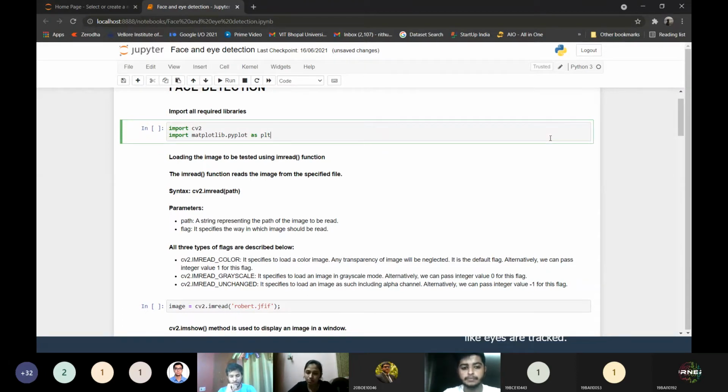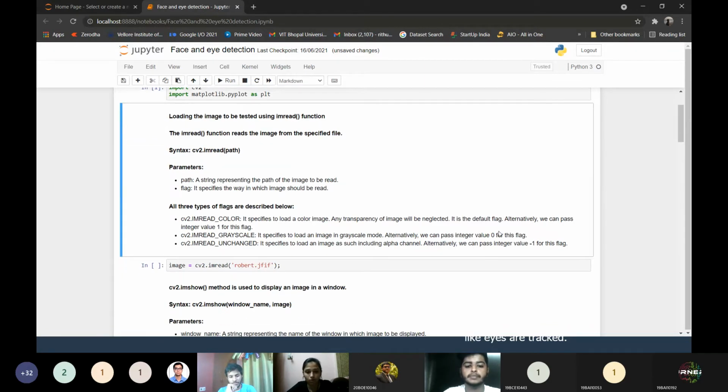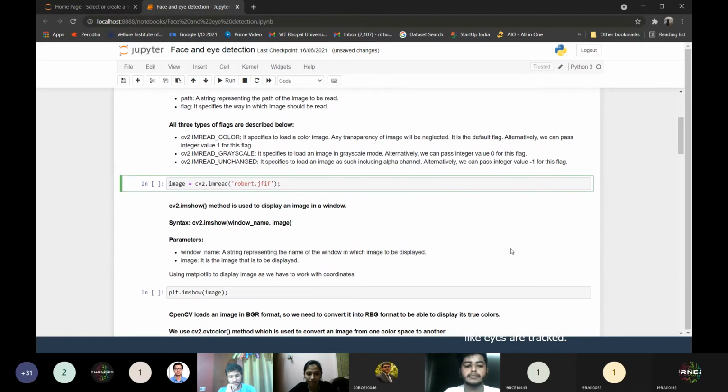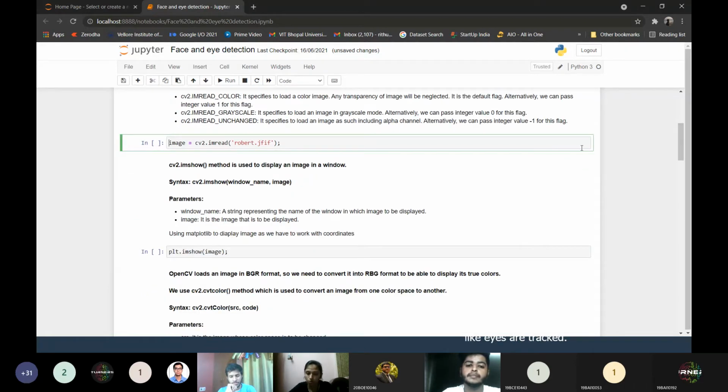Now what I'll do is provide an input image first. I have downloaded an image from Google and have stored it in the same directory as the Jupyter notebook on which I am working. If you are not storing it in the same directory, you need to provide the location over here. Otherwise, the name is fine along with the extension.